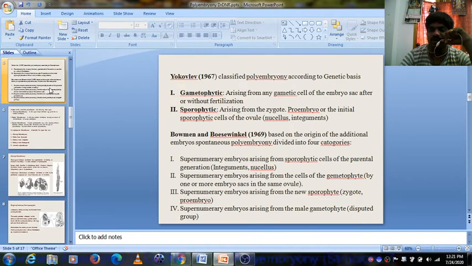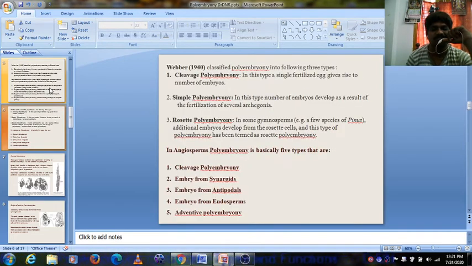Third one is supernumerary embryos arising from the new sporophyte. That means after fertilization, either from the zygote or proembryo, more embryos are formed by splitting. Fourth, supernumerary embryos arising from the male gametophyte. This may be the suspensor. Sometimes from these also new embryos may arise. These are the four types classified by Bowman and Boswinkel.